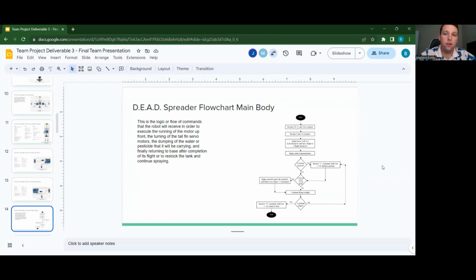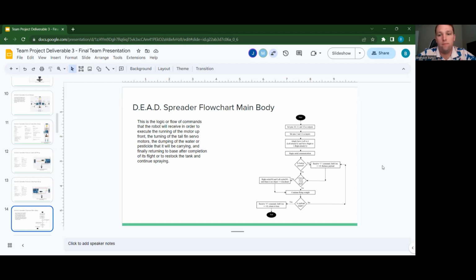It's going to ask if the button's pressed. If it is, it would have received a 1 command, which would result in the number 49 and then release the payload. It is then going to ask if there is any object in front of the aircraft that is less than or equal to 12 inches in distance, or 1 foot. If there is, it's going to relay a command back to the tail fins in order to turn away. And then once there is nothing within 12 inches from the front of the aircraft, it's going to continue flying straight.